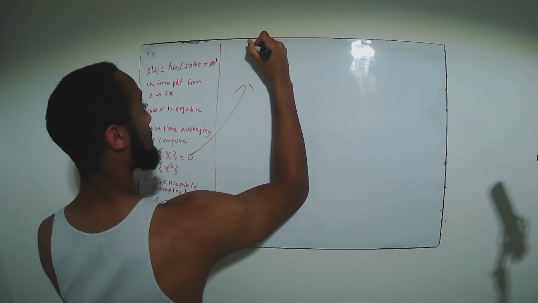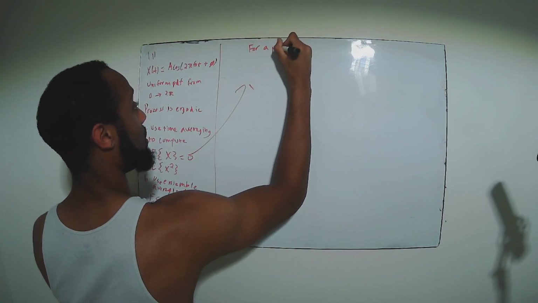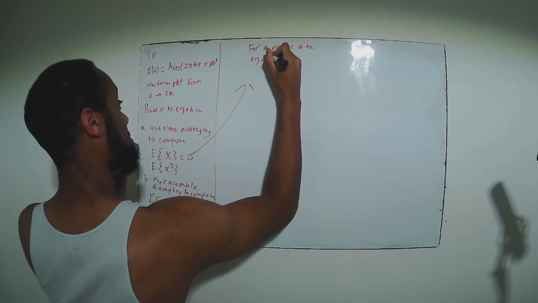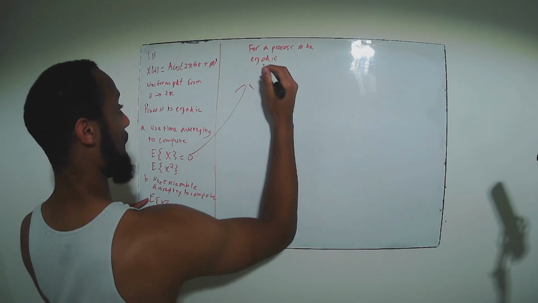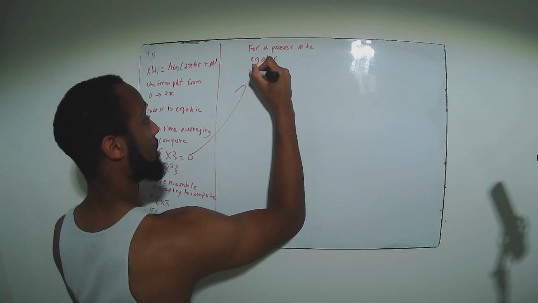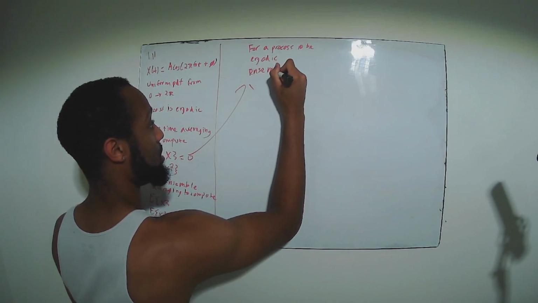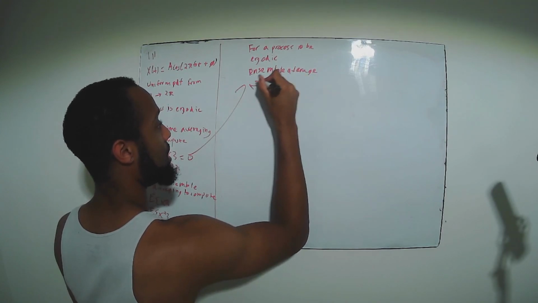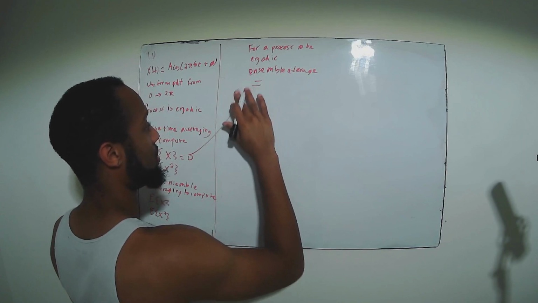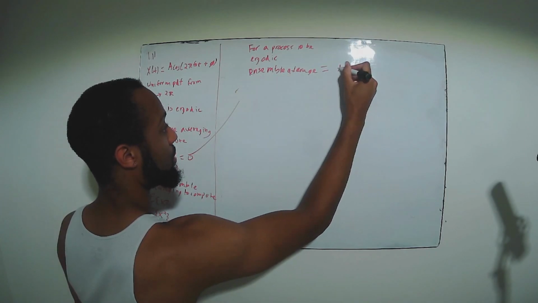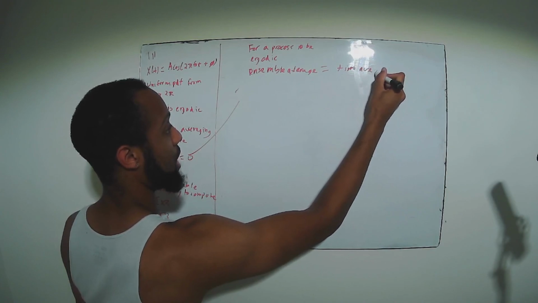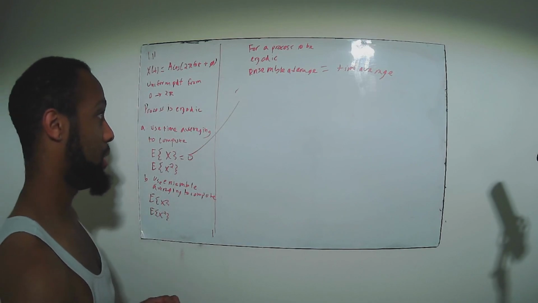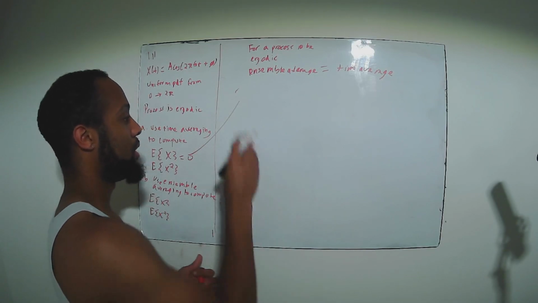Notice, for a process to be ergodic, the ensemble average has to be equal to the time average as the limit goes off to infinity, and as we take the time average over an integer number of periods, which is what we did. We did one period, but you get the idea nonetheless.